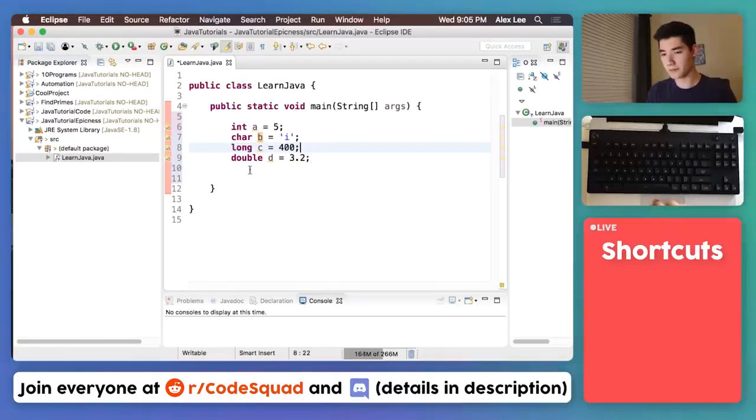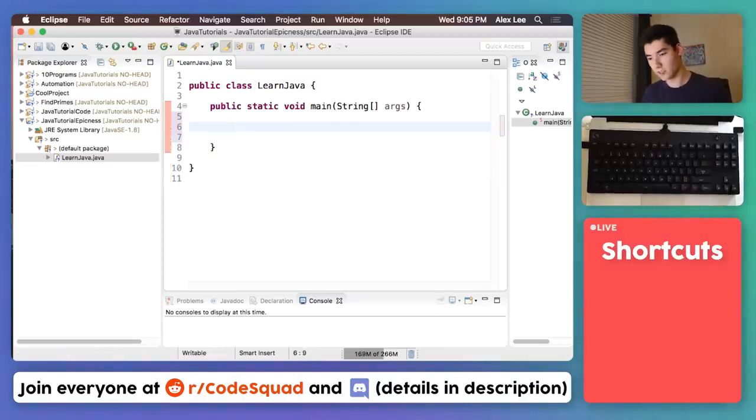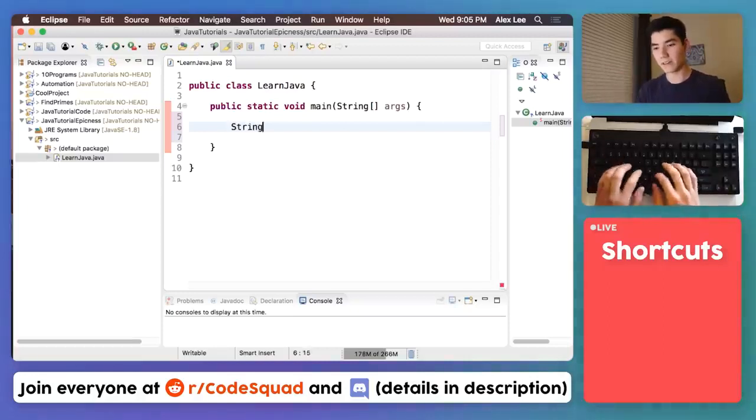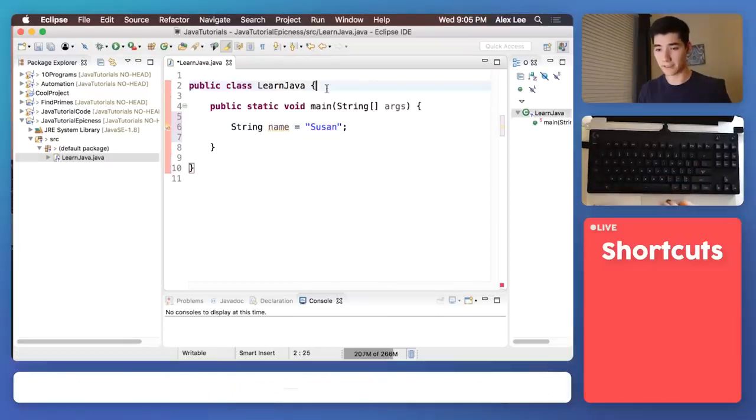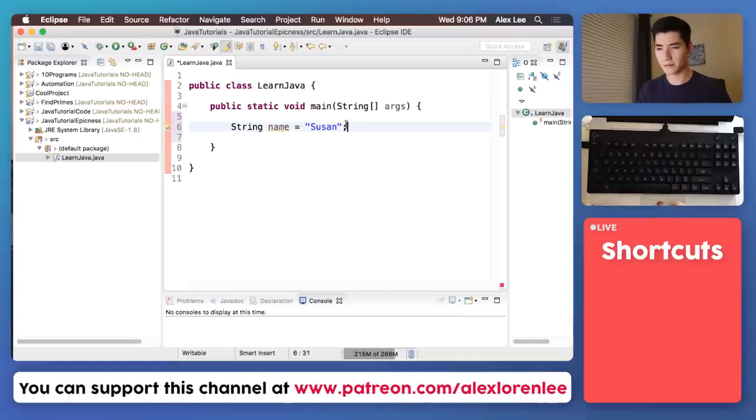Let's go on to non-primitive types of storing data, because storing data is super cool. If we wanted to change our username, say on Instagram, it's got to store it somehow, right? So to store like a name, like a bunch of character variables, that would be called string with a capital S there. We'll name it like string name and set that equal to Susan, and then put a semicolon at the end. Most statements will end in a semicolon, by the way. These don't for their own reasons, but if it doesn't have some sort of parenthesis at the end, put a semicolon there. All these symbols help Java parse it, which just means go through and make sense of it all. So that's why these weird little semicolons exist.